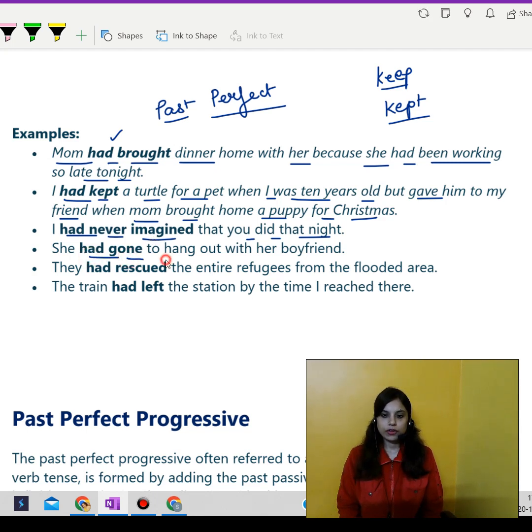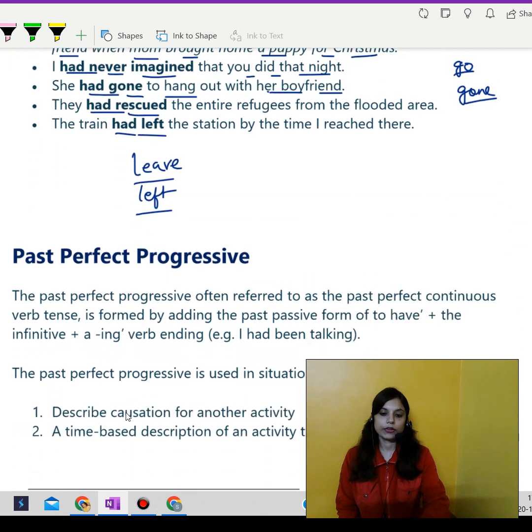She had gone to hang out with her boyfriend. Had gone. Go will become gone in past. Okay, next. They had rescued the entire refugees from the flooded area. Had rescued. Next, the train had left the station by the time I reached there. So, had left. Leave will become left. Okay, leave will become left. That's past perfect.